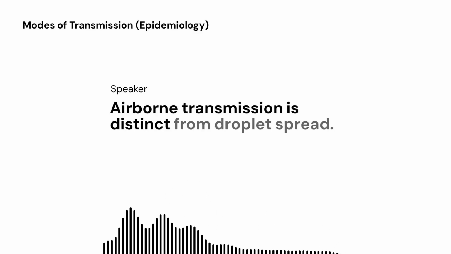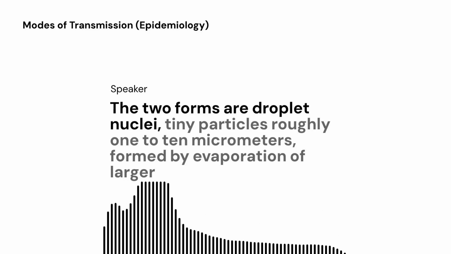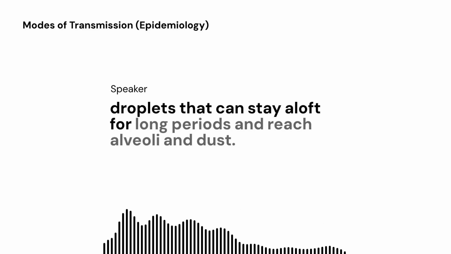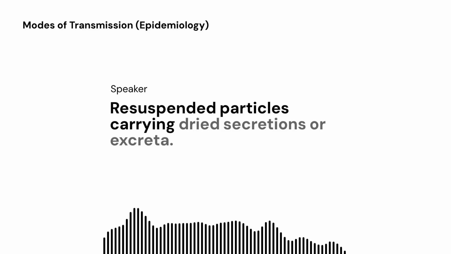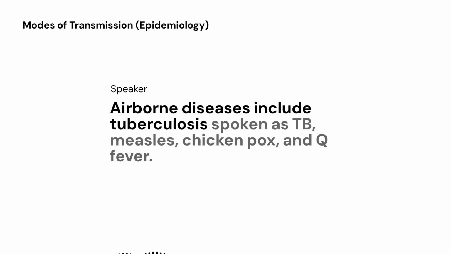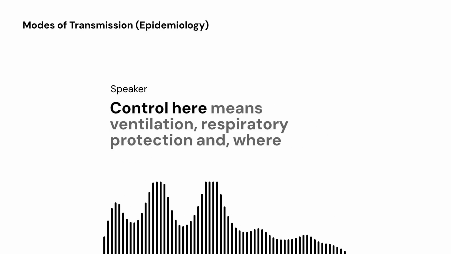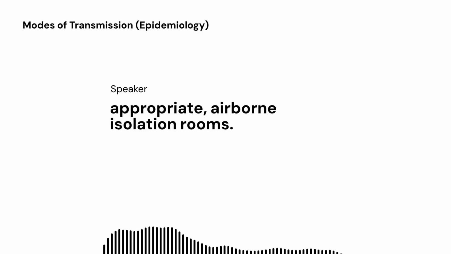Airborne transmission is distinct from droplet spread. Here, infectious particles travel through the air and remain suspended. The two forms are droplet nuclei, tiny particles roughly 1 to 10 micrometers, formed by evaporation of larger droplets, that can stay aloft for long periods and reach alveoli, and dust, resuspended particles carrying dried secretions or excreta. Airborne diseases include tuberculosis, spoken as TB, measles, chickenpox, and Q fever. Control here means ventilation, respiratory protection, and where appropriate, airborne isolation rooms.